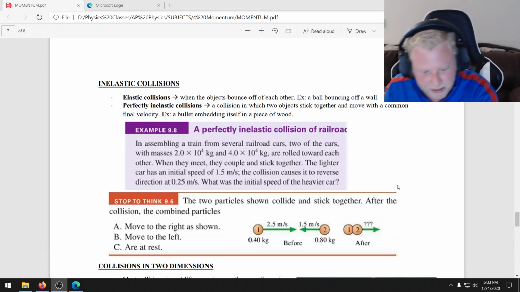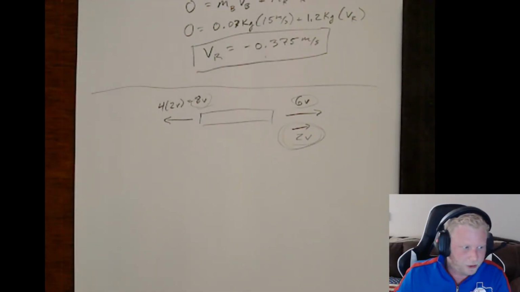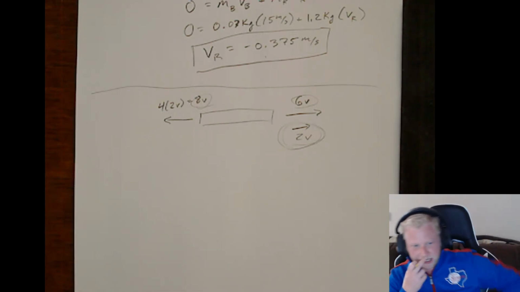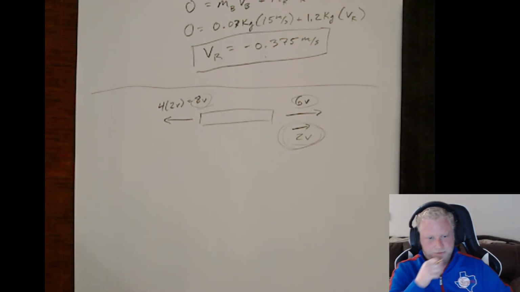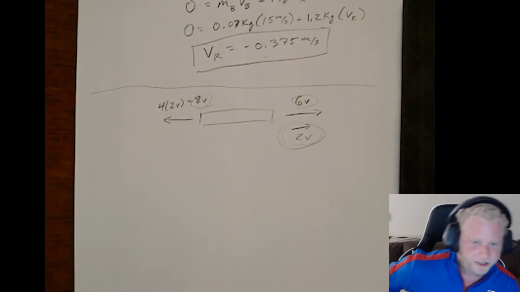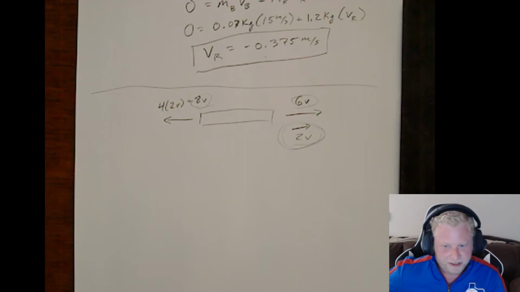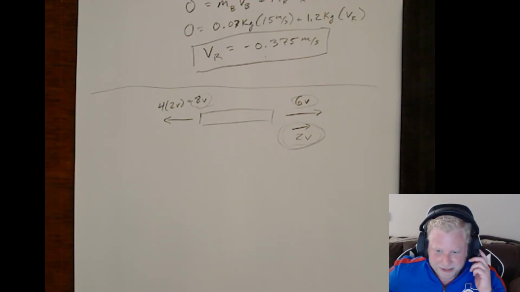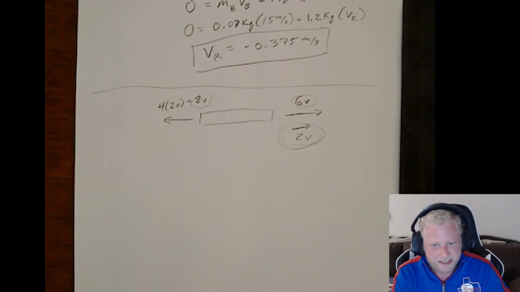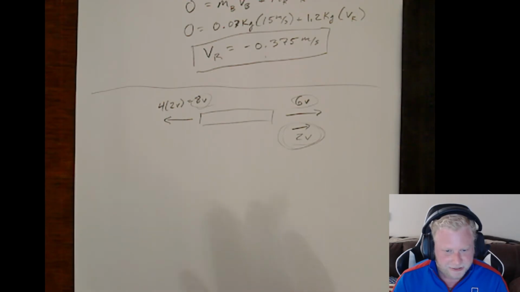So in example 9.8 in the notes, we've got a train. Two of the cars, with masses 2 times 10 to the fourth kilograms and 4 times 10 to the fourth kilograms, are rolled towards each other. When they meet, they couple and stick together. The lighter car has an initial speed of 1.5 meters per second. The collision causes it to reverse direction at 0.25 meters per second. We want to know what was the initial speed of the heavier car.